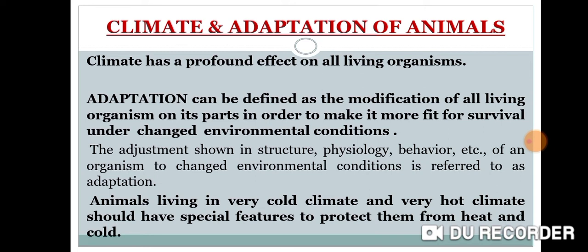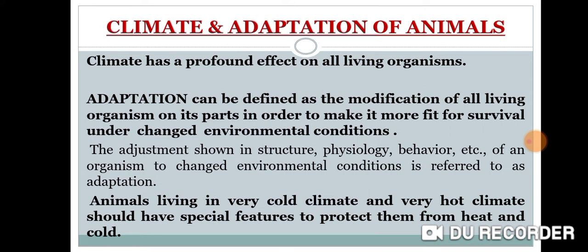Both these body features of polar bears are adaptations to make them withstand the extremely cold climate of the polar region so that they may survive in their habitat. Animals living in very cold climate and very hot climate should have special features to protect them from this heat and cold.